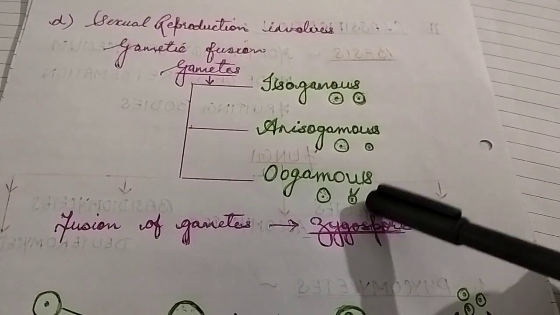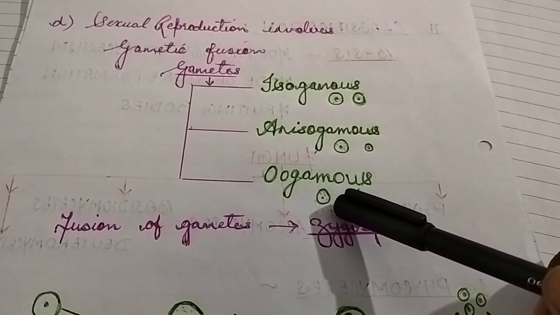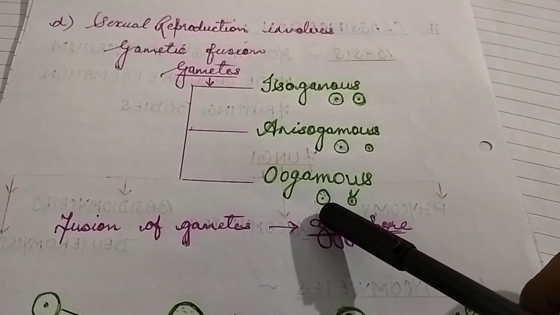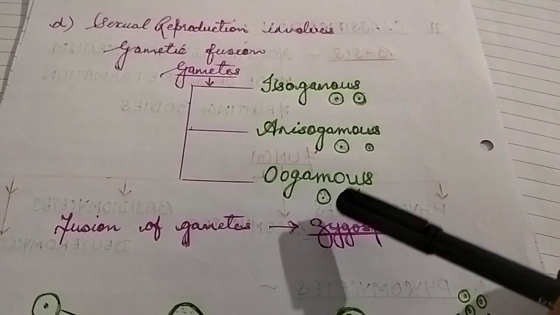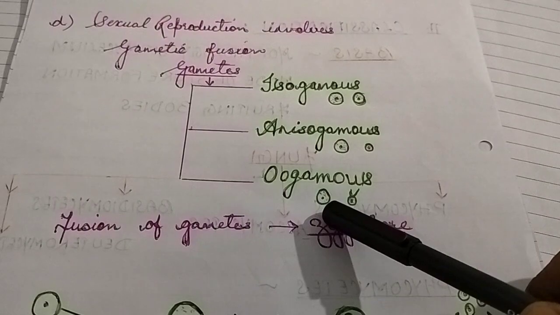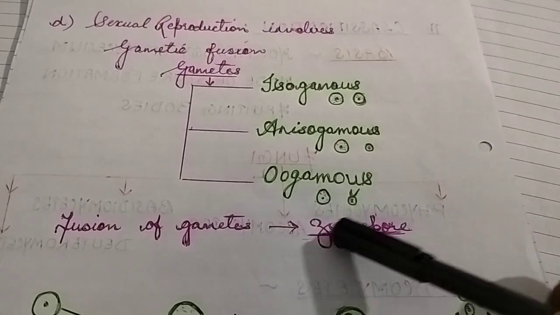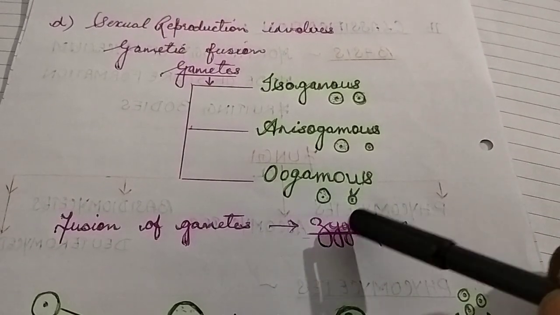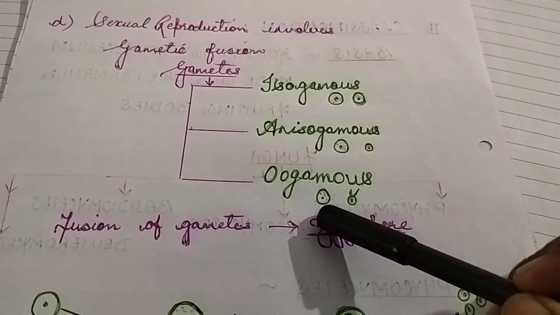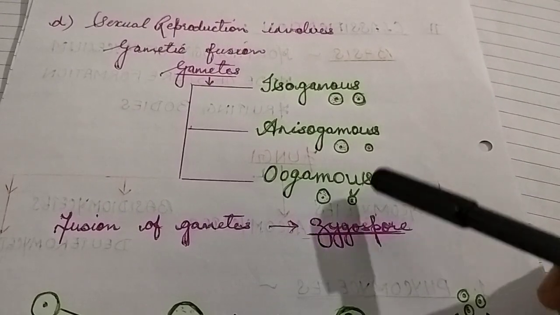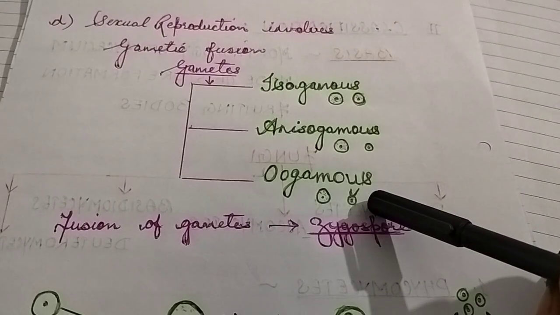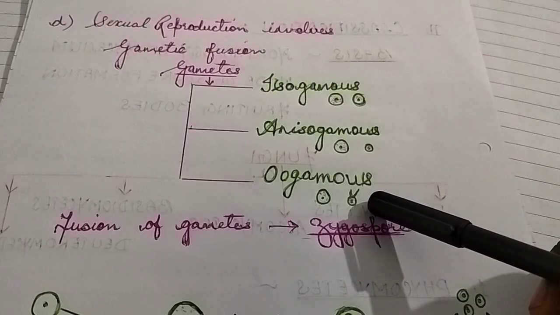And the difference is that one will be motile and the other will be non-motile. The smaller one will be motile and the bigger one will be non-motile. When these kinds of gametes are produced, which are anisogamous, with the smaller one motile and the bigger one non-motile, these gametes are called oogamous. They bear flagella to be motile.